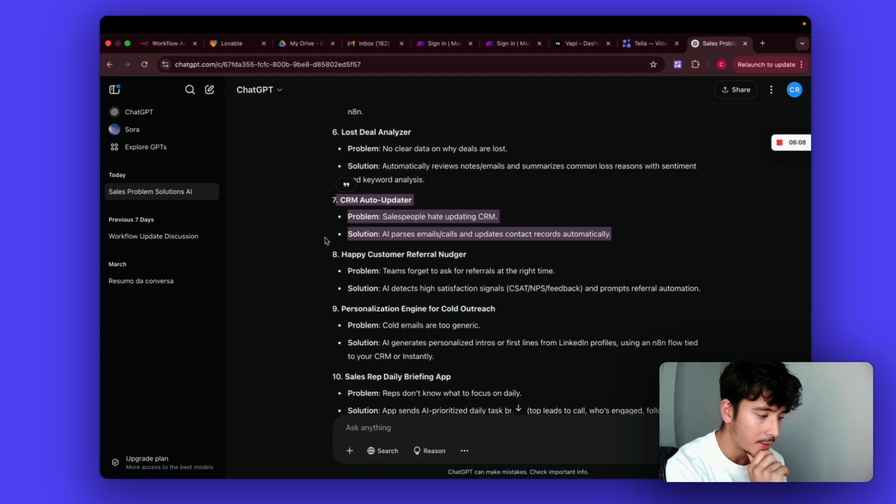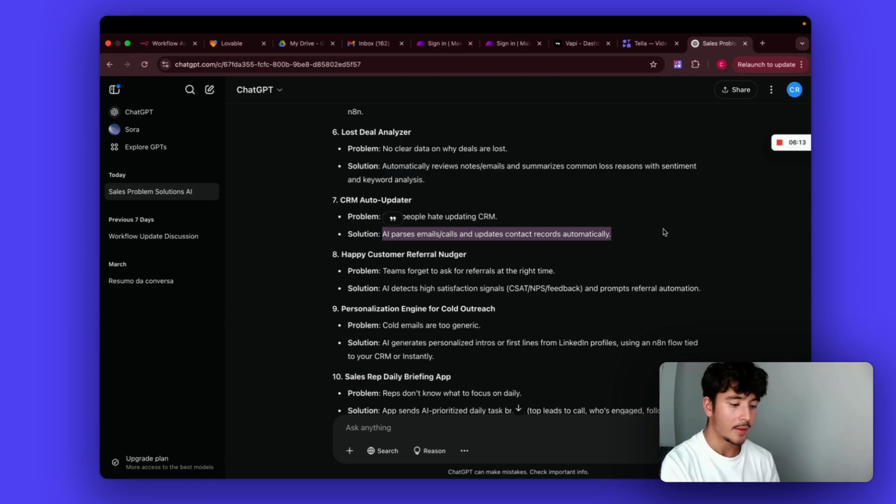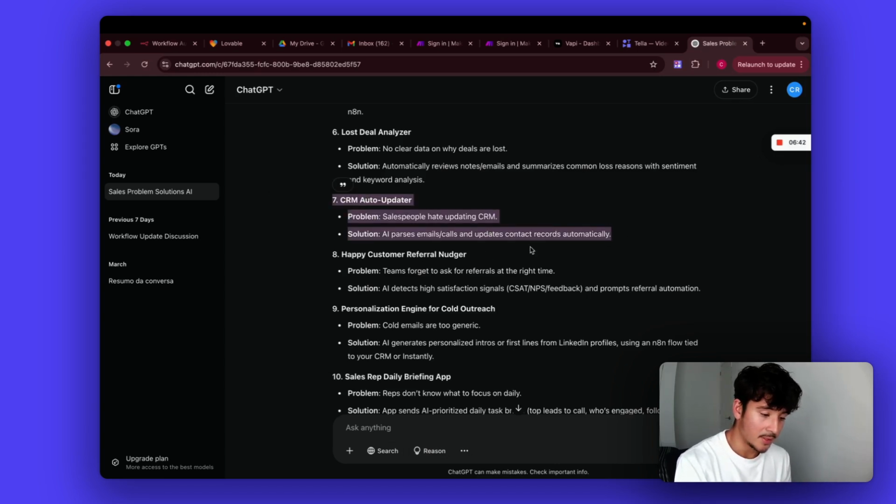We could go one step ahead, and instead of it just getting emails and updating the CRM, why don't we look into something like: the salesperson doesn't like going into the computer to update the CRM, so they can speak into a microphone or something from their phone, and then that goes straight into a CRM system. Because I think this sort of solution can be done without the app, and I want to make the interactability as high as possible for that salesperson. So I think this is a great place to start.